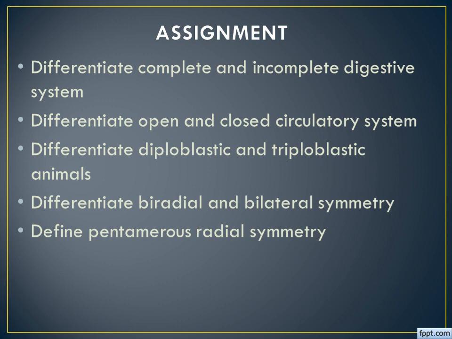Next, differentiate open and closed circulatory system. The third question, differentiate diploblastic and triploblastic animals. The fourth, differentiate biradial and bilateral symmetry. And the last question is define pentamerous radial symmetry.